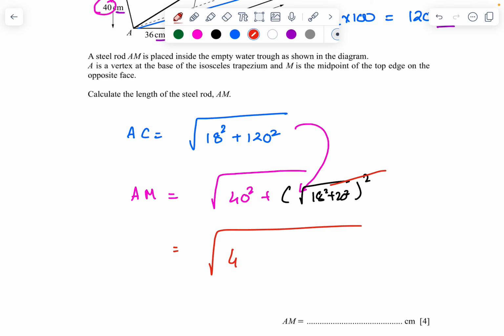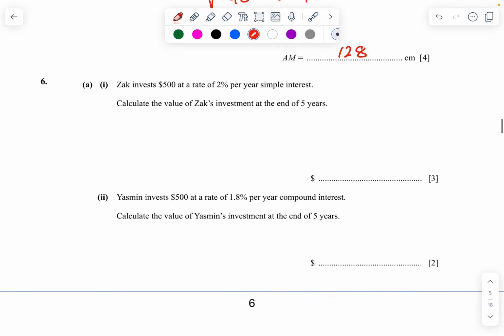So my final answer is going to be 40 square plus 18 square plus 120 square. 40 square plus 18 square plus 120 square will be giving you the total answer. So I write it out over there, plus 120 square. Then I use the calculator to find the final answer, which should be in three significant figures. Again, don't forget to write the answer in three significant figures. This is going to be 128 centimeters.